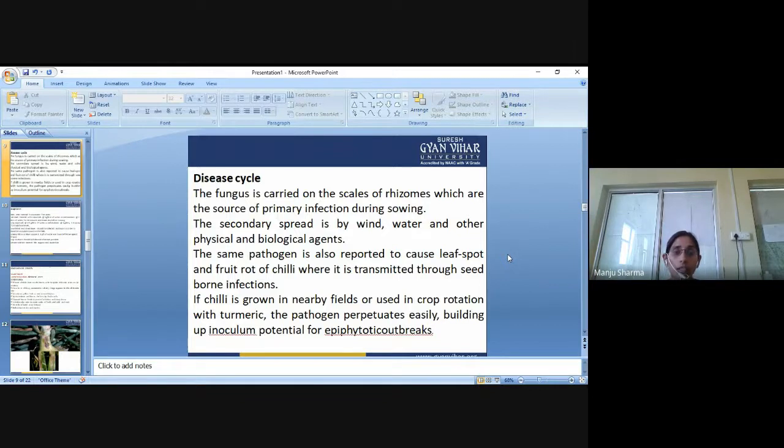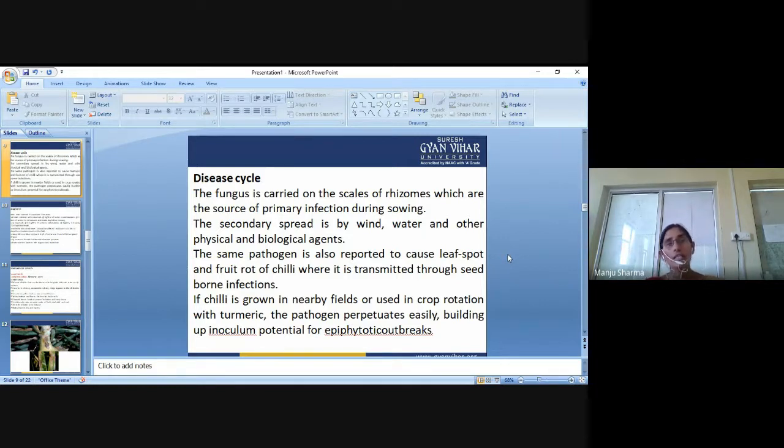That is the disease cycle of the pathogen. The same pathogen can cause disease in both crops, chili and turmeric.